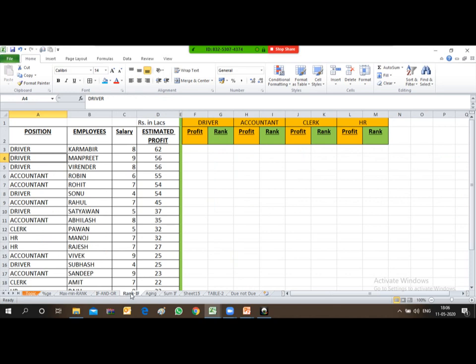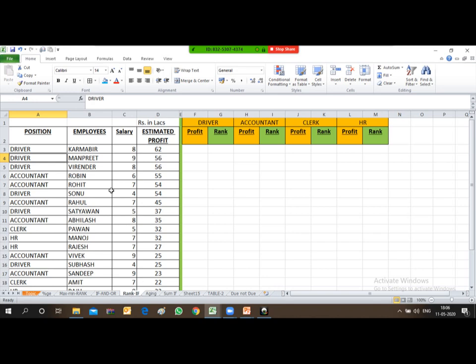So friends, this is a table which I received from one of our participants a few days back. It's a very interesting table. Let me clear this table first, so you will be able to understand the combination of IF function and rank function. So let's first understand the table and the logics which that participant provided to me.